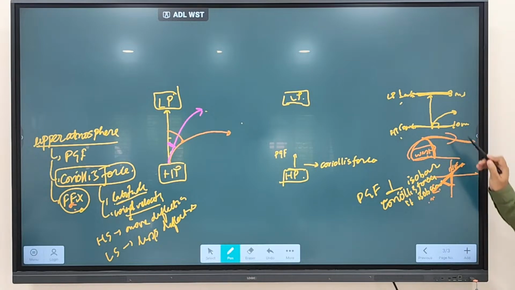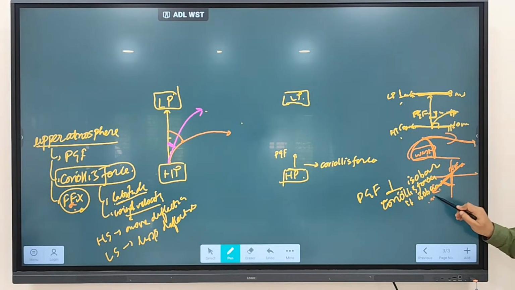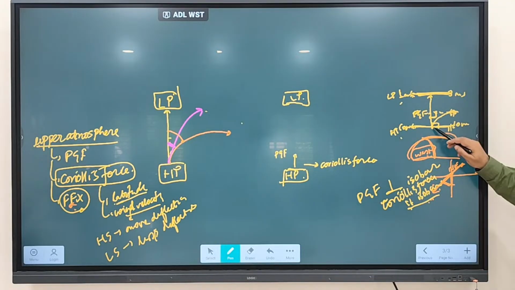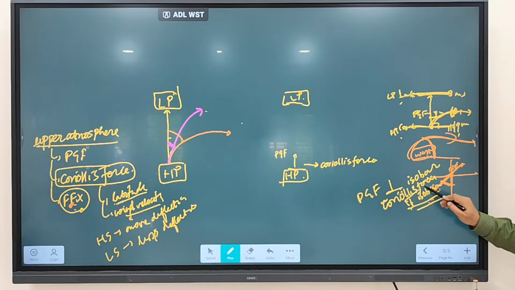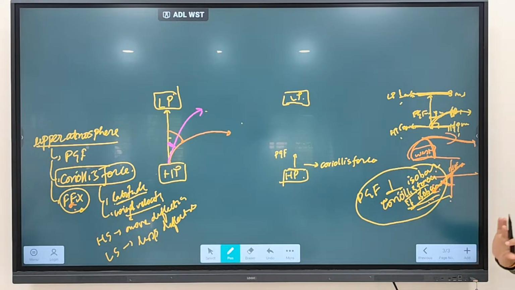When it deflects the wind, it is acting perpendicular to the pressure gradient force, so it is acting parallel to the isobar. So Coriolis force acts parallel to the isobar, while pressure gradient force acts perpendicular to it. This we discussed in the earlier wind class.